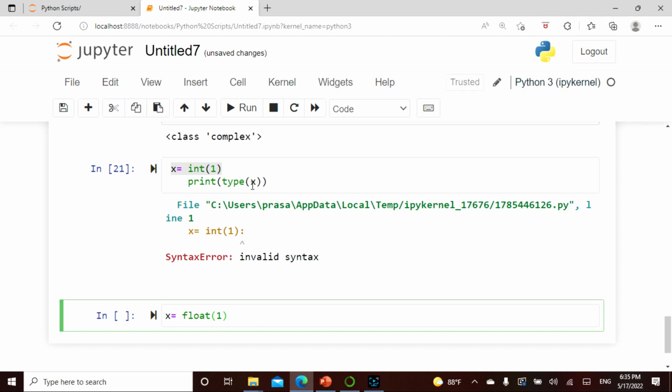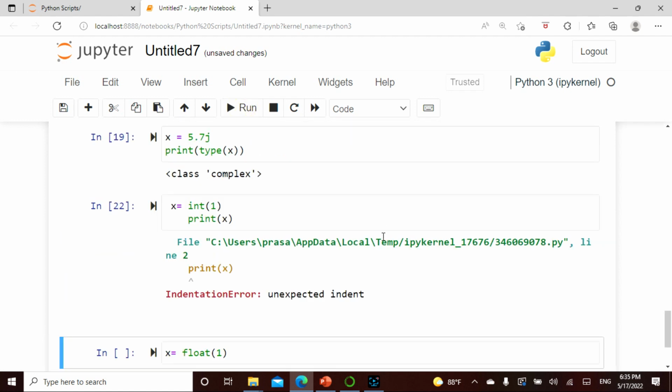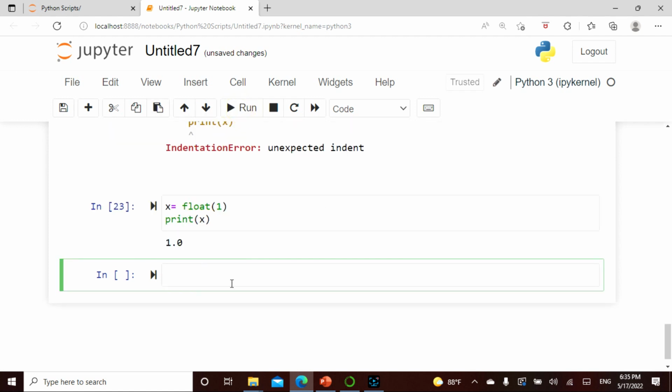In this case, the only mistake I made was that it is not a type because I've already cast it. Again, this is a good learning. So I say print x. Let's see what is actually happening here. Let's say print x here, and see, it is 1.0. Now let's go to the previous one, which is always giving me some problem, int of 1. Now I say print x. See, it is 1.